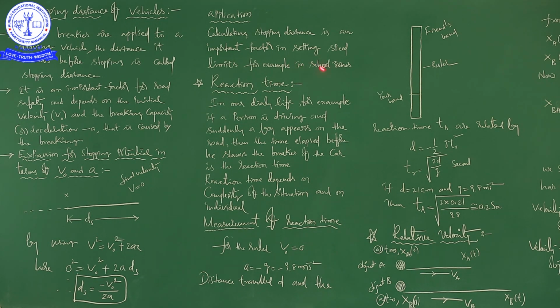So the stopping distance: once you press the brake, whether it is a bike or a car, whatever it may be, within how much distance does the speed of the vehicle become zero? By traveling how much distance does the speed of the vehicle become zero? Here my point is distance.